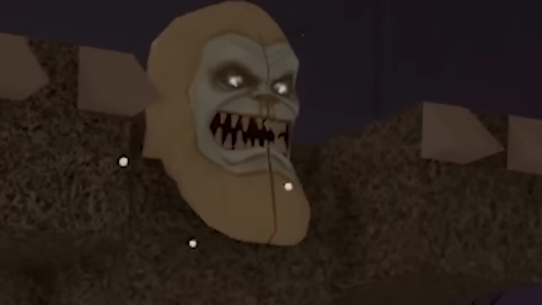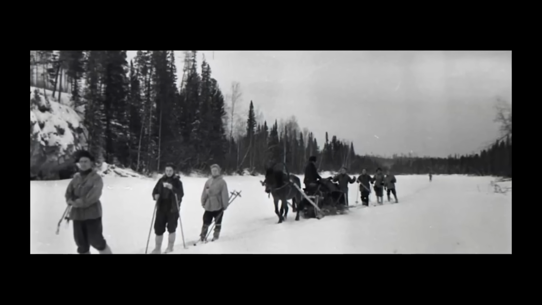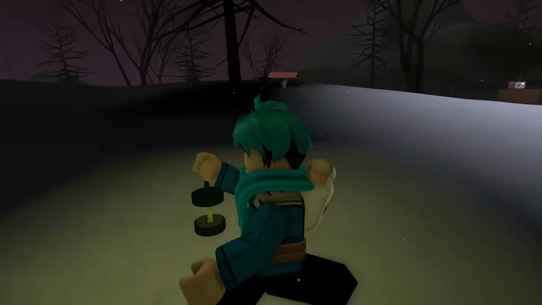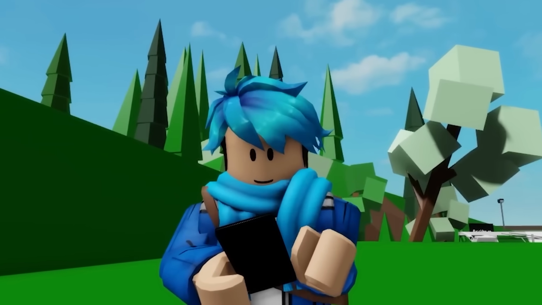That's why there's a huge Yeti in this game. No, get away, get away! And remember, they ran away in sub-zero temperatures. Like, they would not be able to survive outside for too long. But was it actually a Yeti that caused this whole thing to happen? Well, let's look at this TikTok video to see what happened.